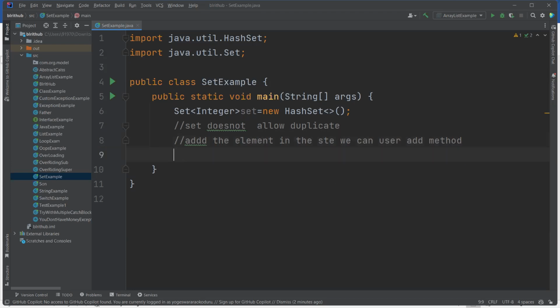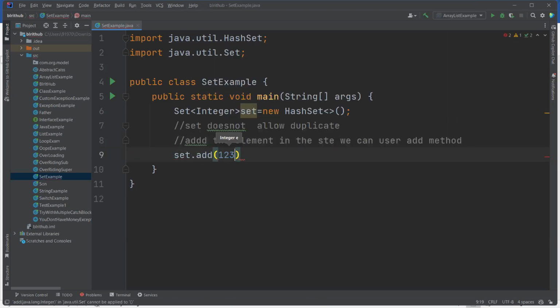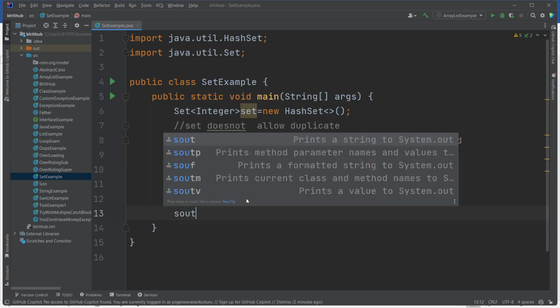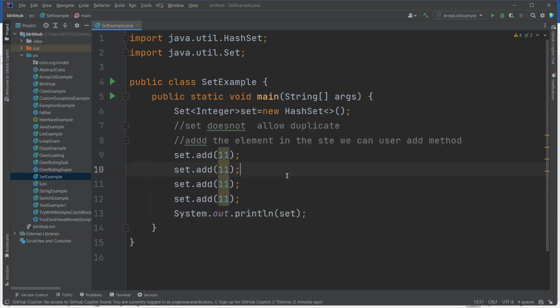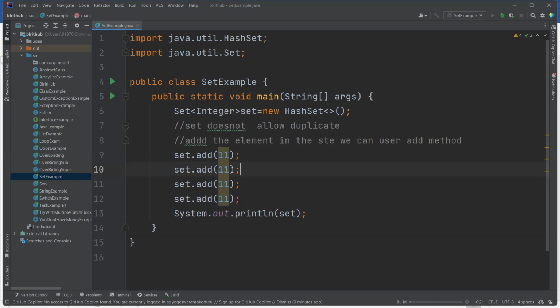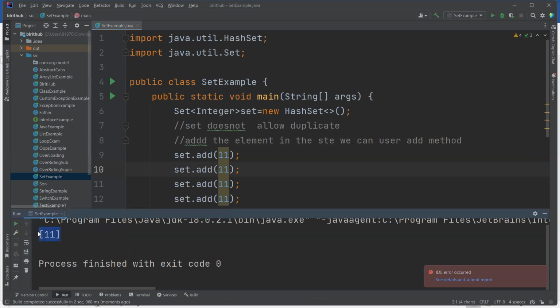Set dot reference variable dot add. See, add is there. Now 1, 2, 3, 4, for instance, whatever you want. Now I'm adding 1 four times. What is the contract, the first point? HashSet does not allow duplicates. If you run the application, it will give you only one value because these are all duplicates. It won't allow them. See, one value only.